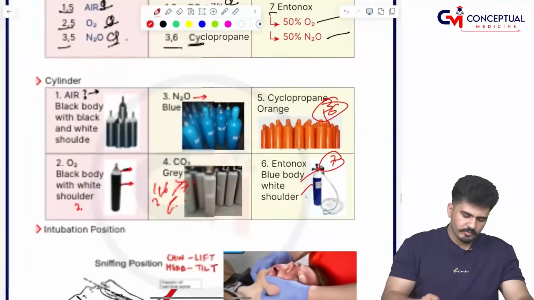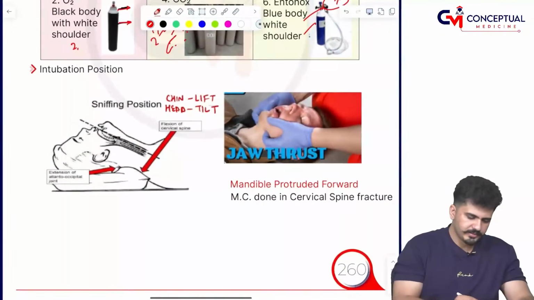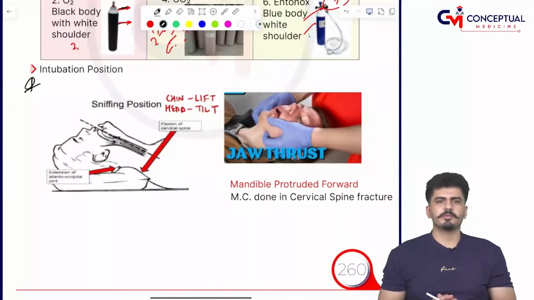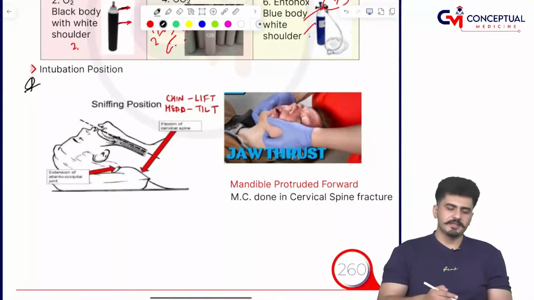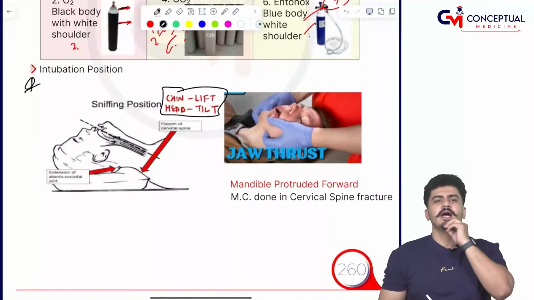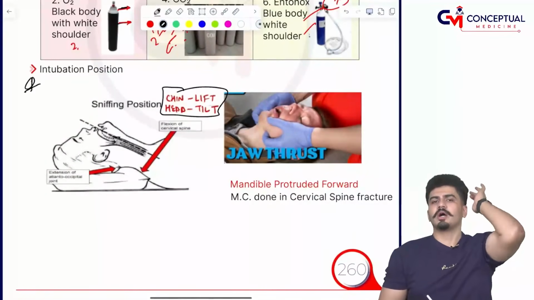Chalo, let's move on to the next part. Intubation. Sir, intubation के लिए कौन सी position जरूरी है? Sniffing position. What is happening in this sniffing position? These two lines are MCQ. Chin is lifted and head is tilted. Chin उठी हुई है, head झुका हुआ है.